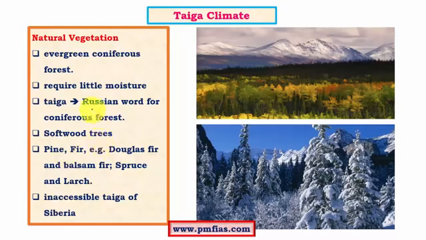So the taiga type of climate got its name because of the word taiga, which is a Russian word for coniferous forests. And we know that coniferous forests are examples of softwood trees, and hence the lumbering industry is quite profitable in this particular region.